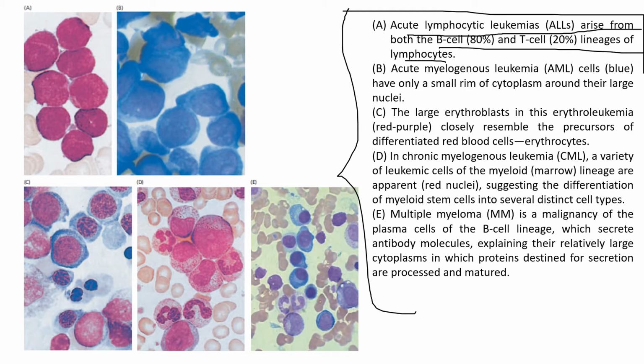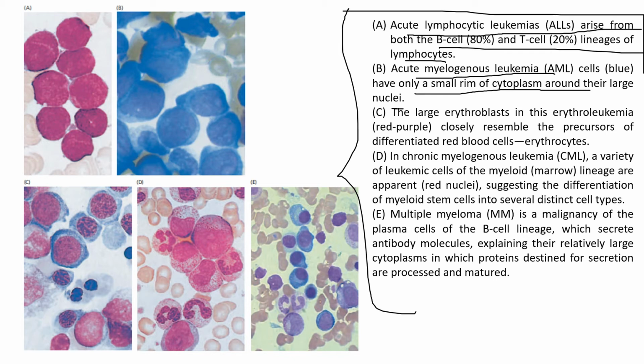For AML, acute myelogenous leukemia, the cells have only a small rim of cytoplasm around large nuclei, and you can see the infected cells marked A, B, C, D, E.